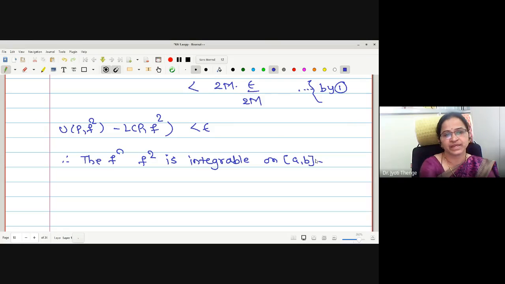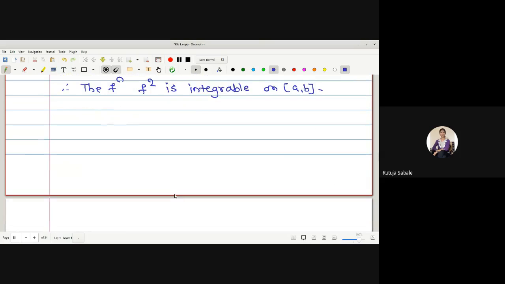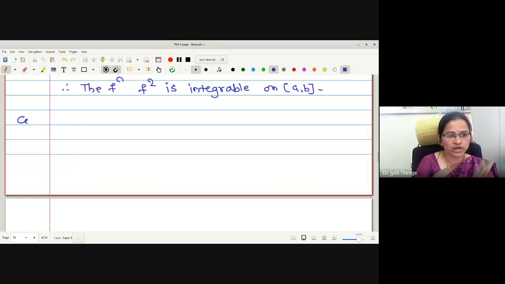Okay, any doubt with this? No, ma'am. Now we will see one corollary depending on this. Actually the corollary is for any two bounded integrable functions, prove that the product is integrable. Already we have proved that the product of two integrable functions is integrable, but without following the procedure we have used, we can prove by using this theorem also. Therefore, let us understand the proof of this as a corollary.